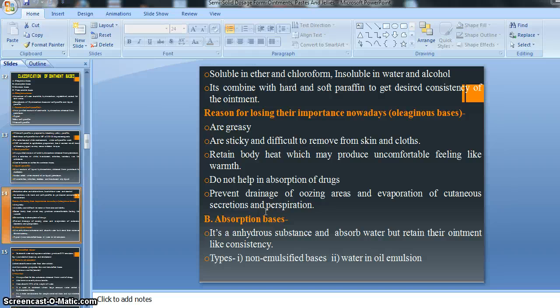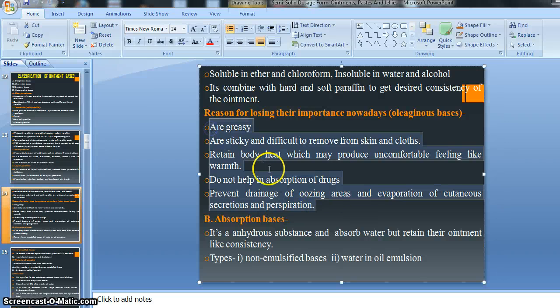Then the oleogenous basis does not help the absorption of water or the absorption of drug, meaning the absorption of our drug is minimized by the oleogenous basis. It also prevents the drainage of oozing or cutaneous secretion from the skin, as well as perspiration. Because of these reasons, the importance of the oleogenous basis is becoming less.